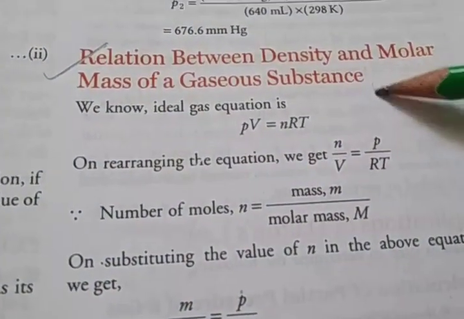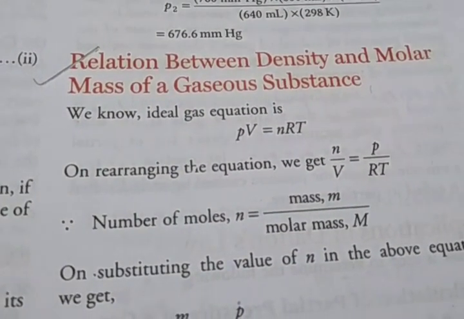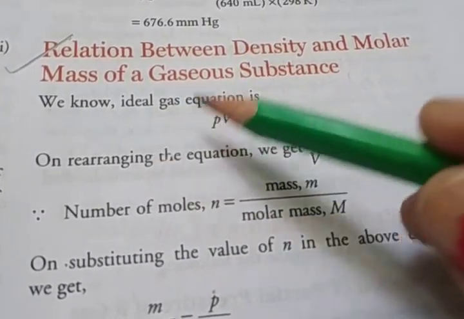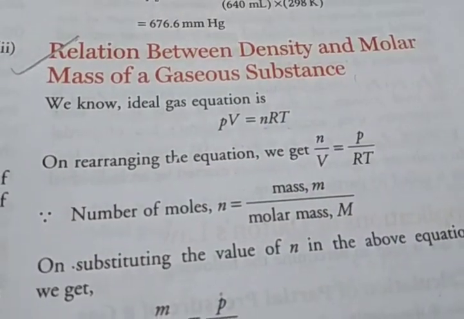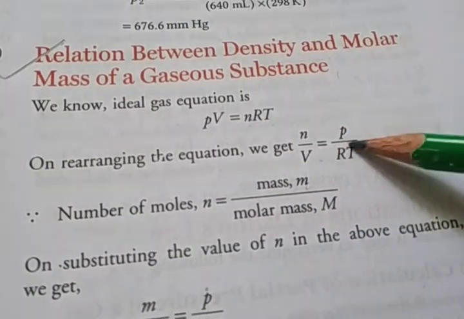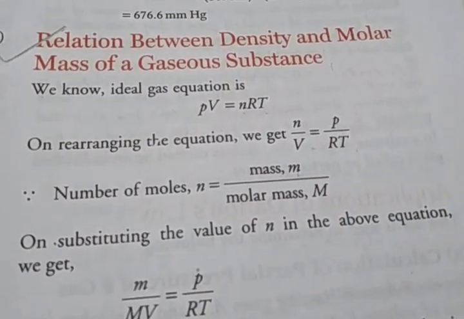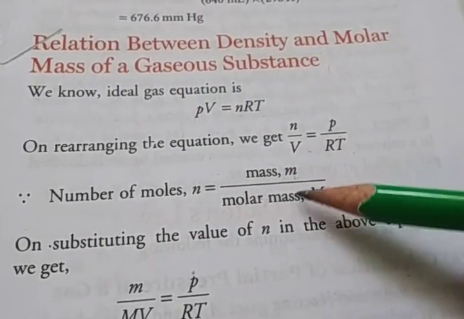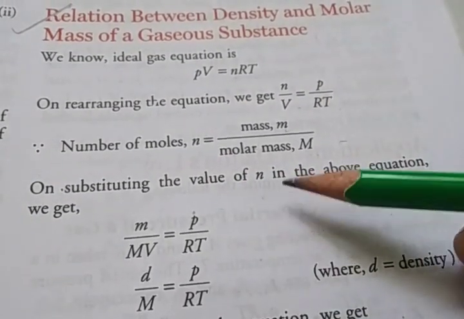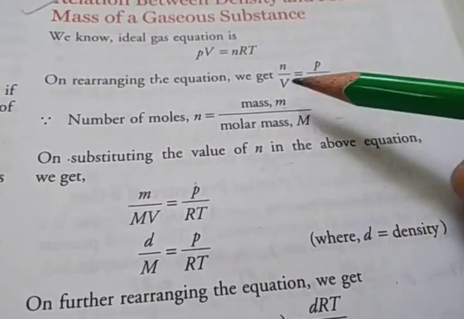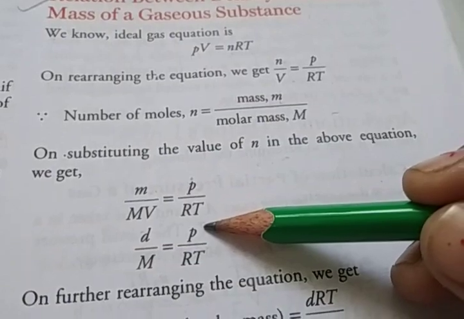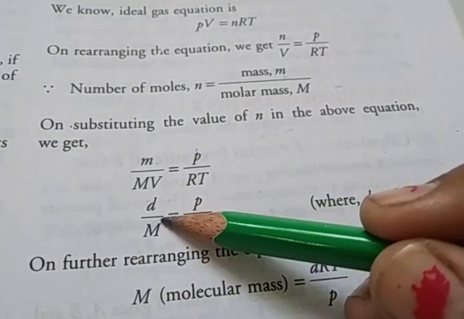Next, the relation between the density and the molar mass of a gaseous substance. We know the ideal gas equation is PV is equal to nRT, and on rearranging the equation we get n upon V is equal to P upon RT. The number of moles, small n, is equal to mass divided by molar mass, small m upon capital M. On substituting the value of small n, we get small m divided by capital M, V is equal to P upon RT, and m upon V is equal to density.